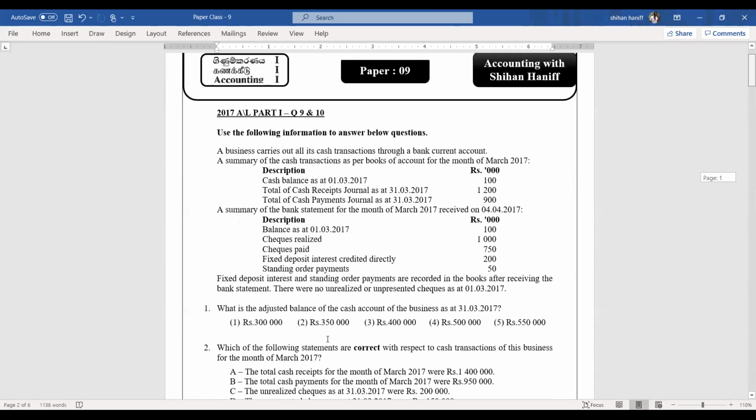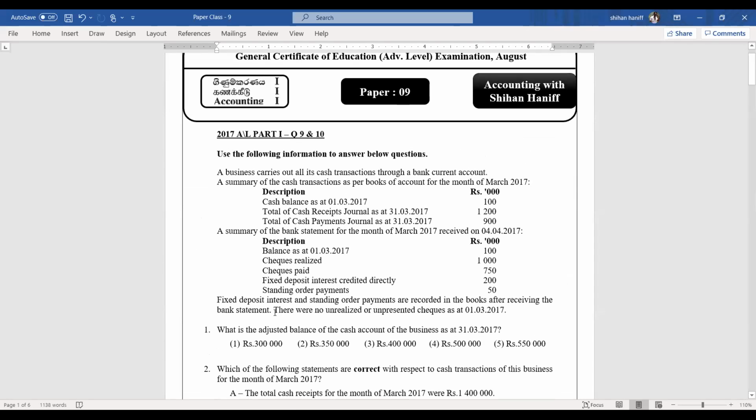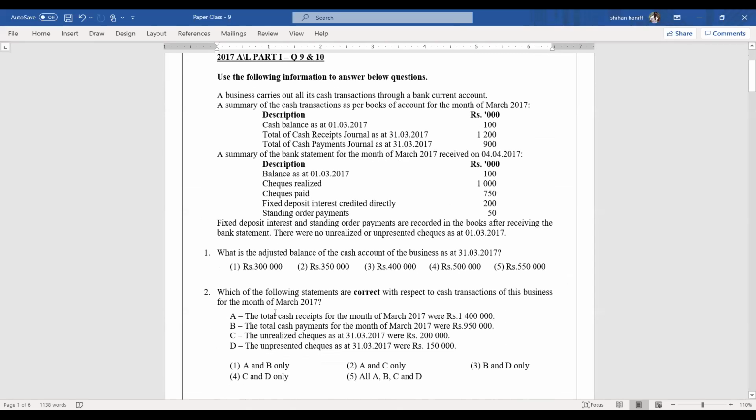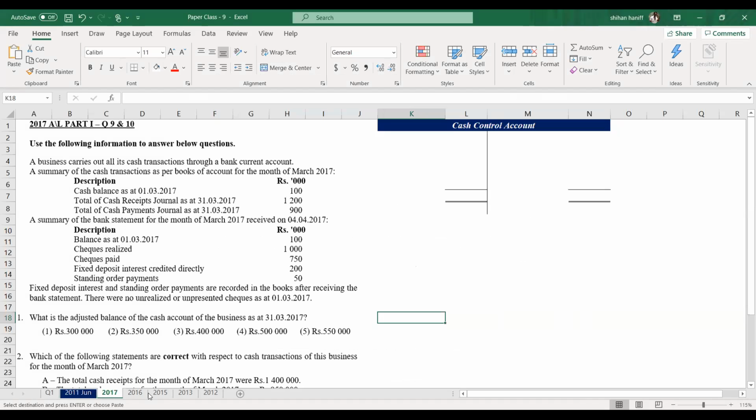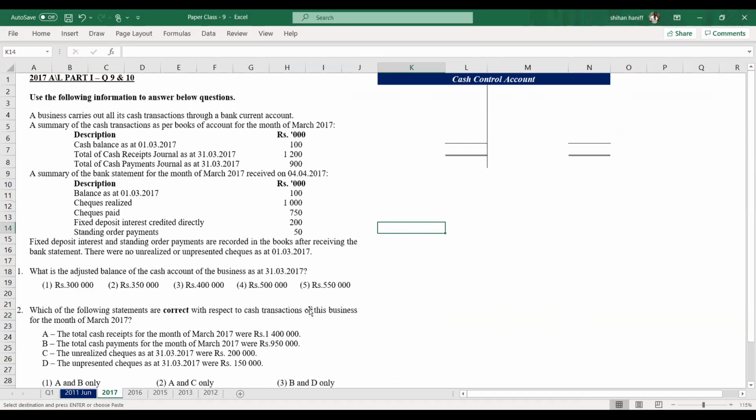So we will start with the MCQ paper. 2017 A-level part 1, question number 9 and 10. There are two questions.